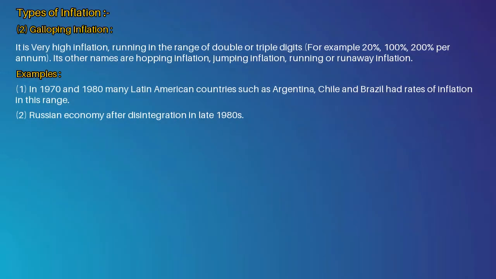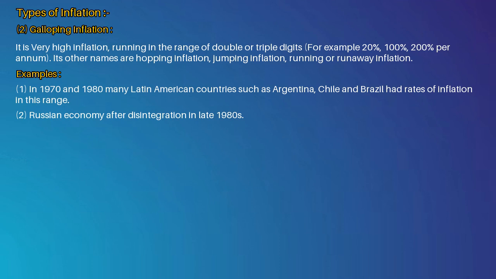Next type of inflation is galloping inflation. 2. Galloping inflation. It is very high inflation, running in the range of double or triple digits, for example 20%, 100%, 200% per annum. Its other names are hopping inflation, jumping inflation, running or runaway inflation.